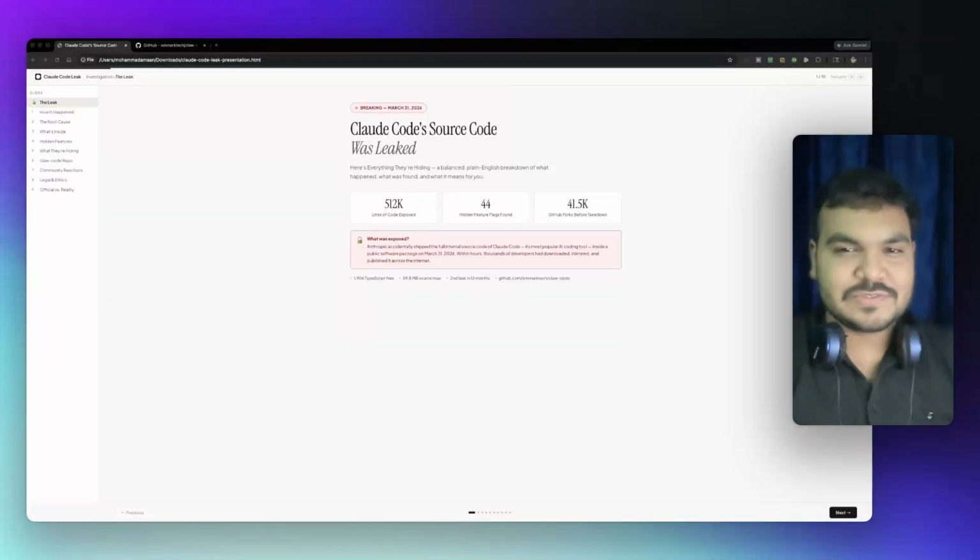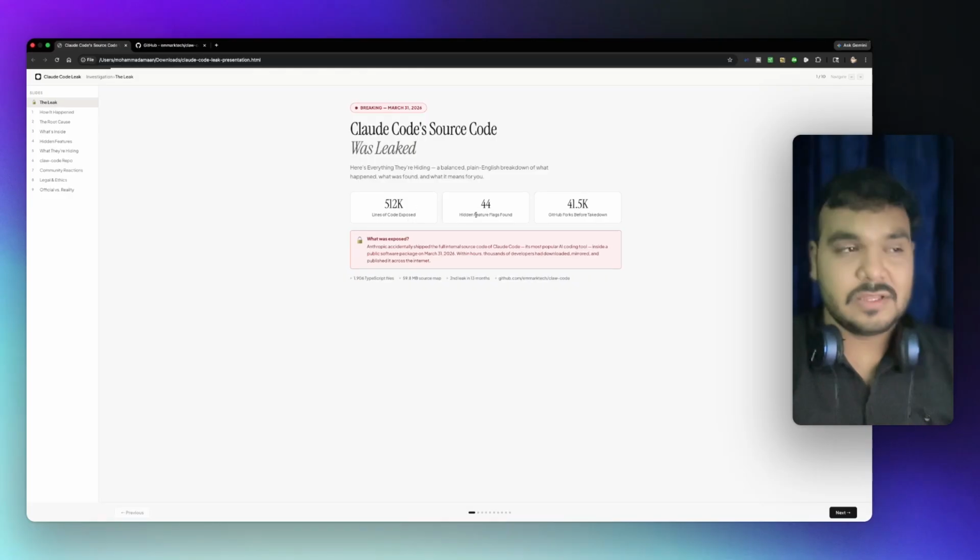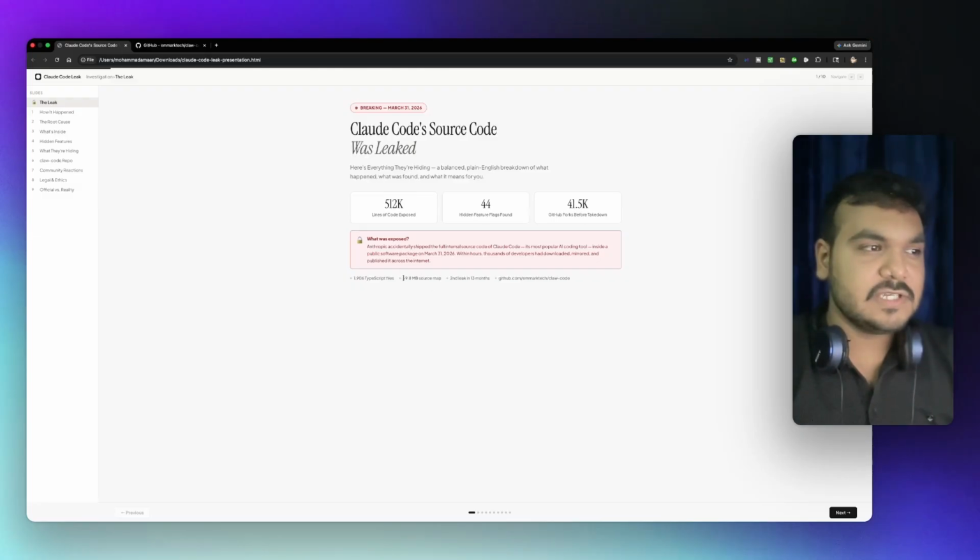So Claude Code's source code was leaked by an engineer. 512,000 lines of code were exposed, and 44 hidden feature flags were found in the code. And that was just a 59.8 MB source map with 1.9K TypeScript files. And it was the second leak in 13 months.